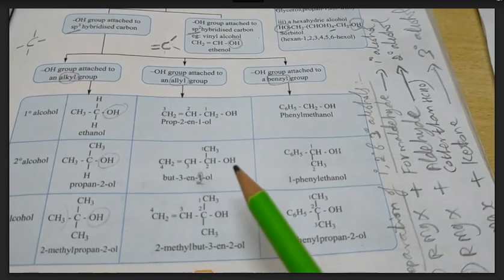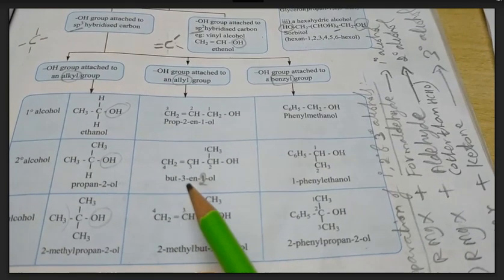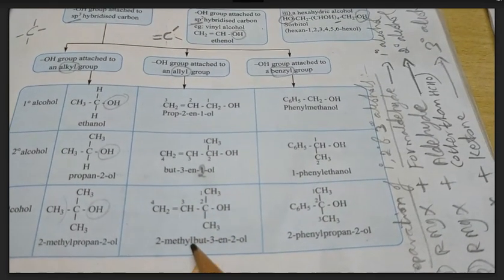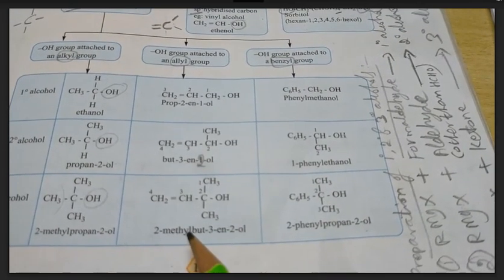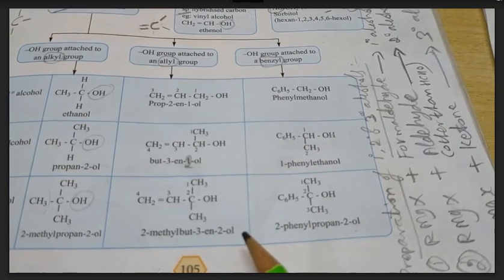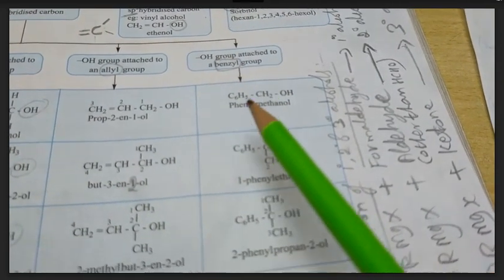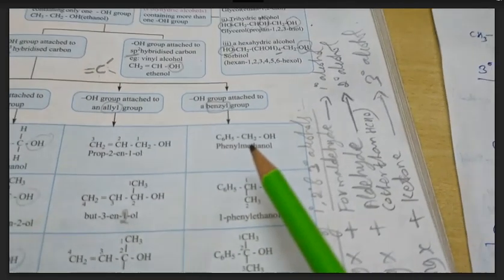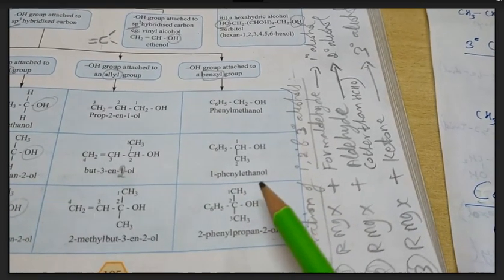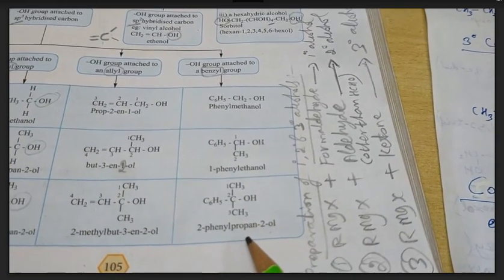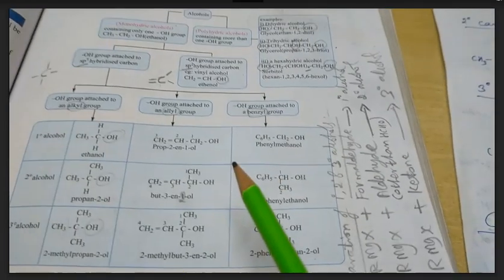And then here, the OH group is attached to the carbon atom having 2 branches. That is but-3-yn-2-ol. And the next one, the OH group is attached to the carbon having 3 branches. So 2-methylbut-3-yn-2-ol. Then the third aspect, the OH group attached on a benzyl group, that is the C6H5CH2 group. Phenylmethanol, 1-phenylethanol, 2-phenylpropan-2-ol. So these are examples of those classifications.